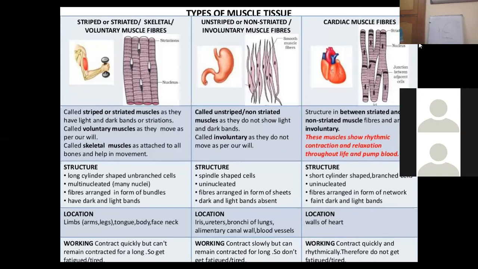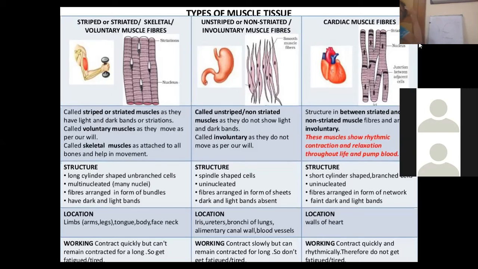They are located in the iris, uterus, bronchi of the lungs, alimentary canal, walls of blood vessels and so on. As I've told you, there are no dark and light bands. They are fiber-like and present in the form of sheets.